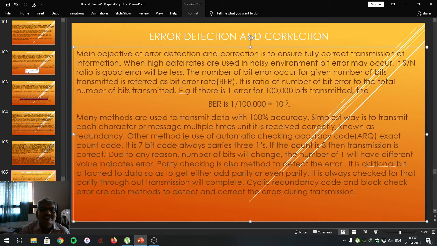If that changes, there may be an error, and it should be detected and corrected during the transmission so as to have a successful communication, either by using redundancy or by using ARQ. Due to any reason, if the number of ones has a different value, it indicates the error.